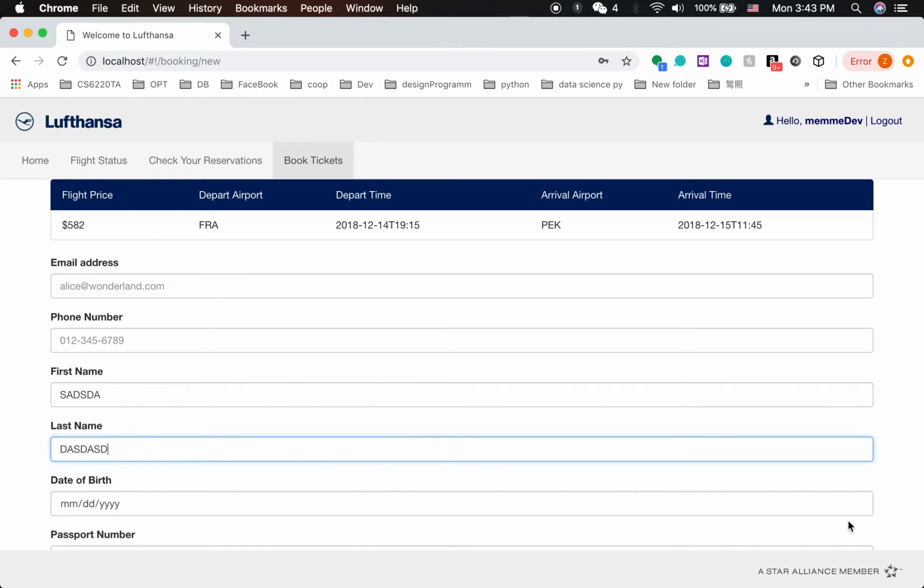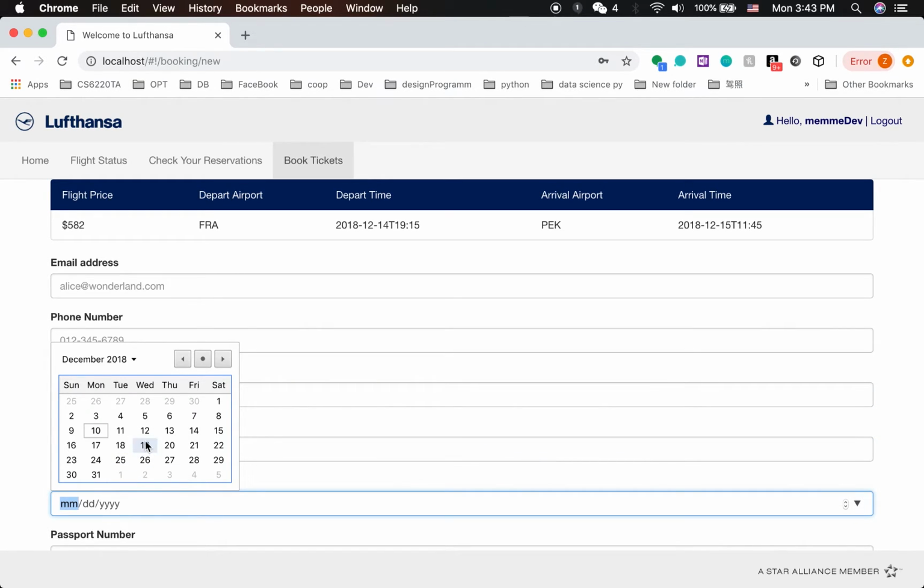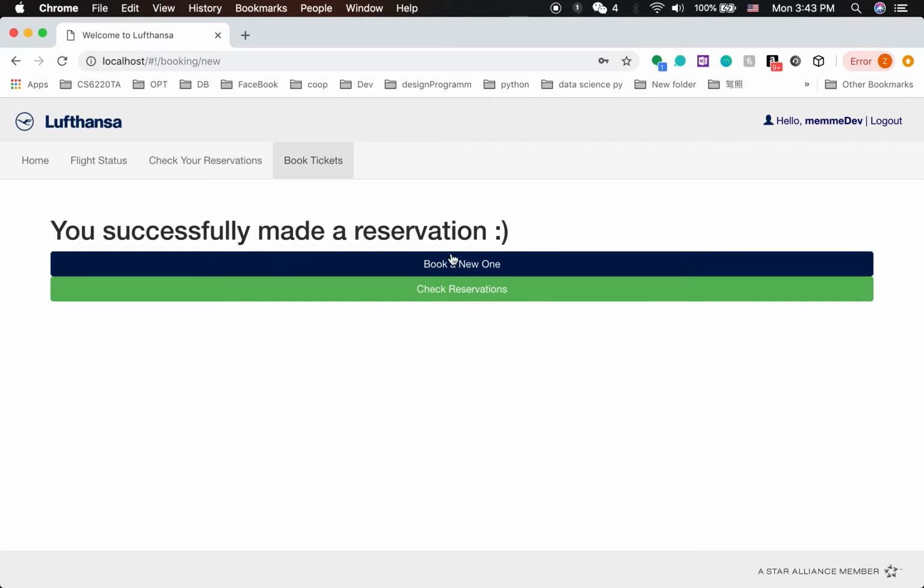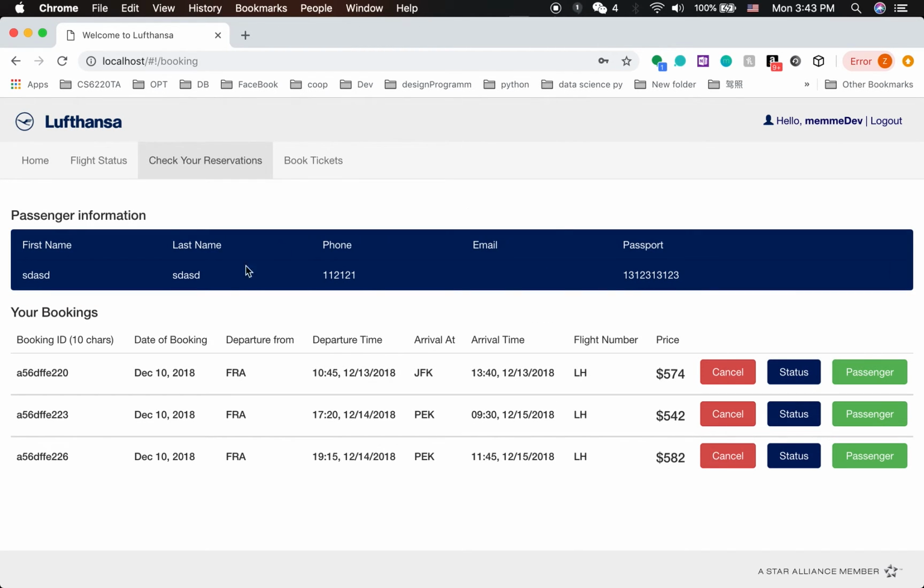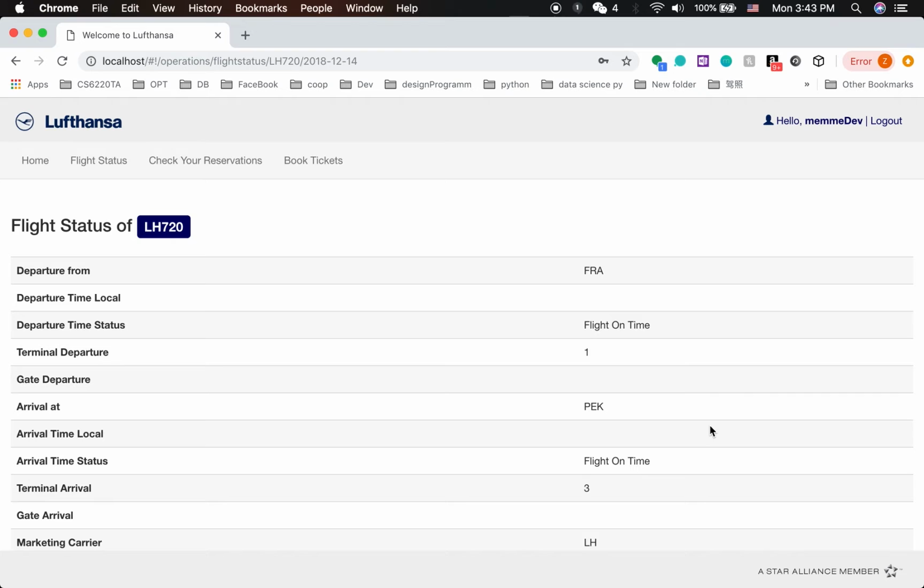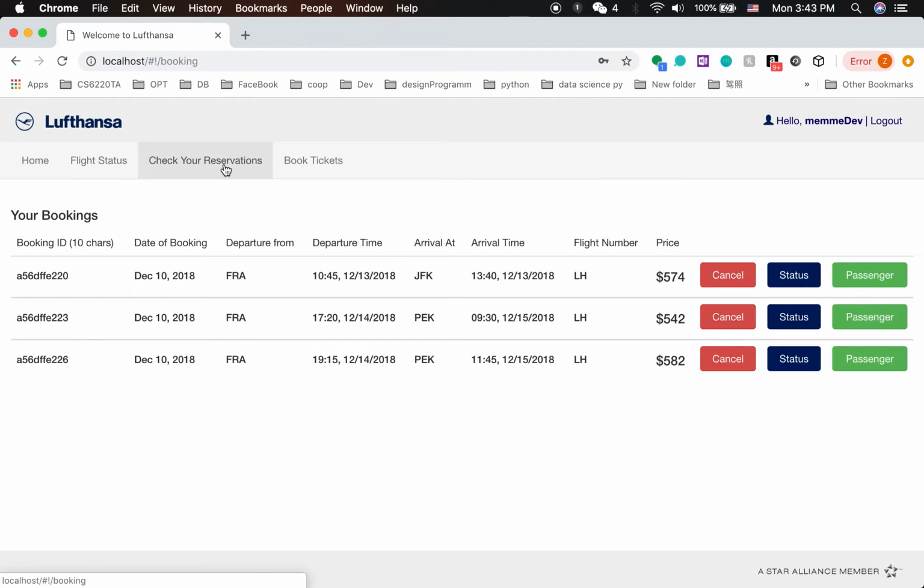Okay, book. Okay, you can check all your reservations. You can check the passenger of each reservation. You can also check the status from the API. Okay, and if you want to, you can cancel it.